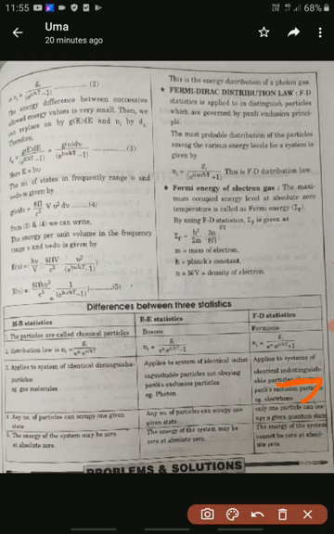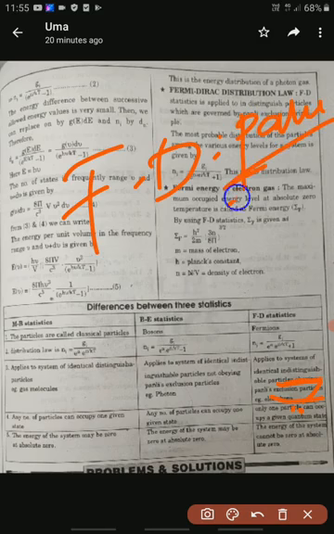Okay, and here one important point is the Pauli exclusion principle. Fermi-Dirac statistics follows the Pauli exclusion principle. We should know the Pauli exclusion principle. It is nothing but that no two electrons have the same quantum numbers. That is actually the direct statement of the Pauli exclusion principle. Once again I am repeating, no two electrons have the same quantum numbers. What does it mean?